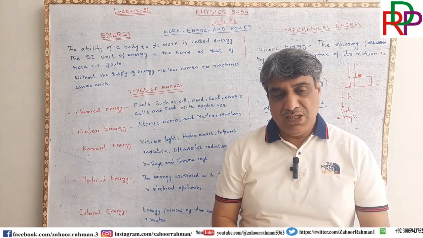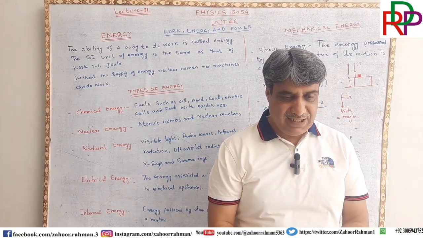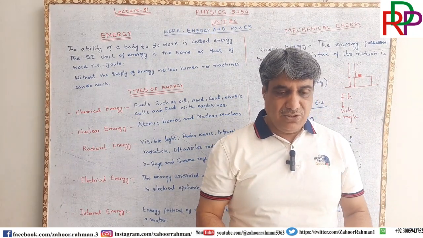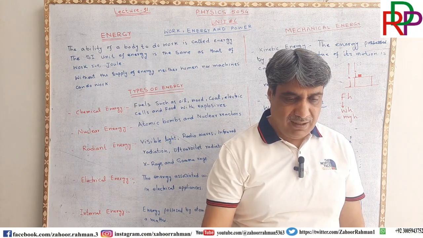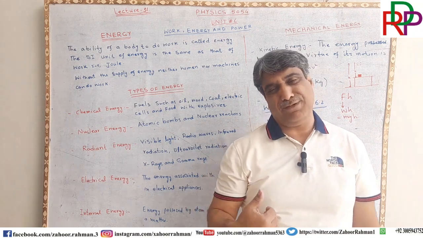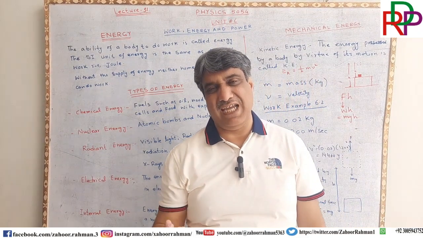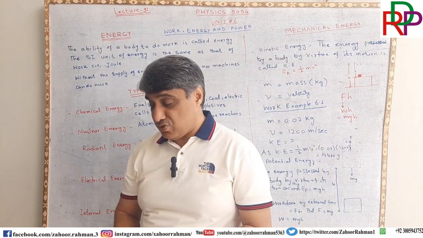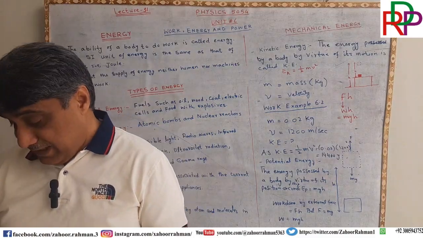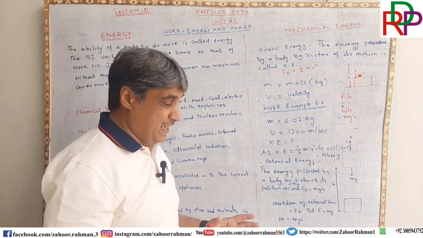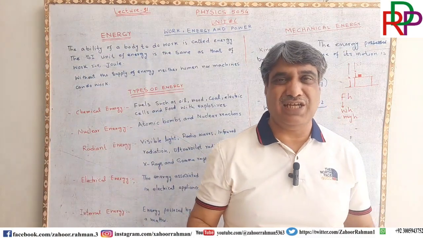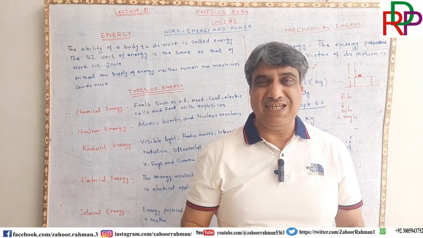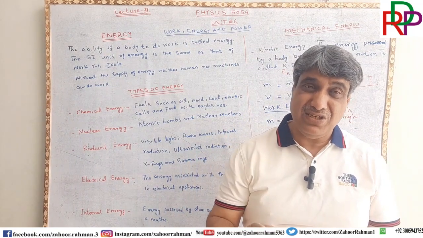Keep this in mind. So we human beings, when raising the block of wood, must possess an energy to raise it to the height, and that energy is stored inside that object as a gravitational potential energy.